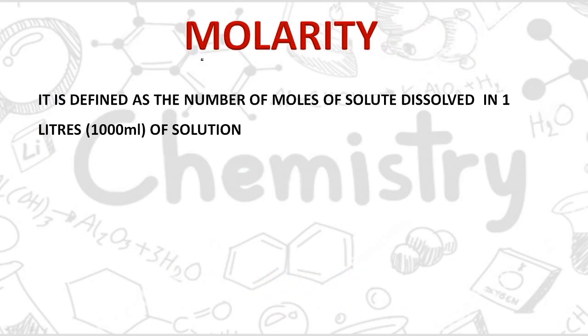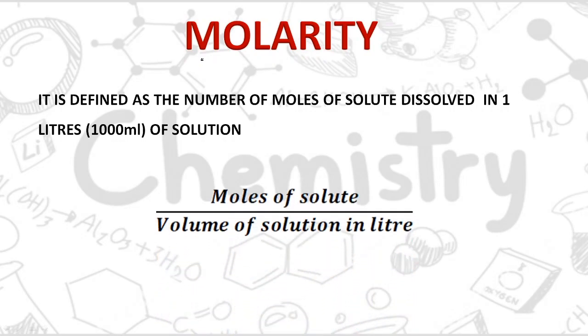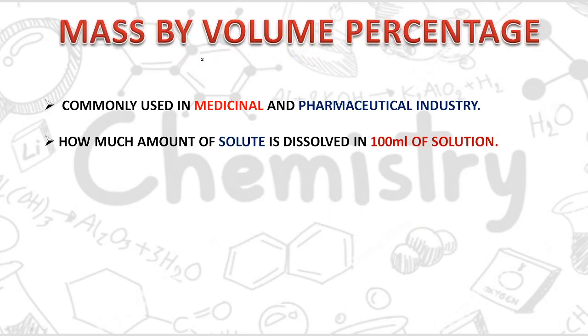Now moving ahead, we have molarity. This is a very important one which you have been learning from your class 11th. Molarity is defined as the number of moles of solute dissolved in 1 liter of a solution. Now what is a mole? Again, this will be your homework. You have to study about moles, because you have been learning this from class 9. For moles and Avogadro number, you have to study by your own. Now molarity is defined as the number of moles of solute which is dissolved in 1 liter of the solution. This is the formula here: moles of solute divided by volume of solution in liter.